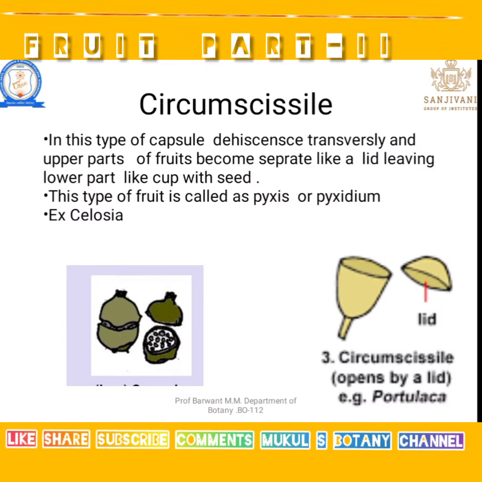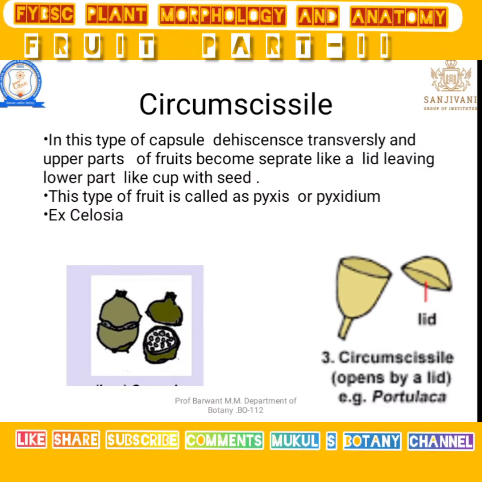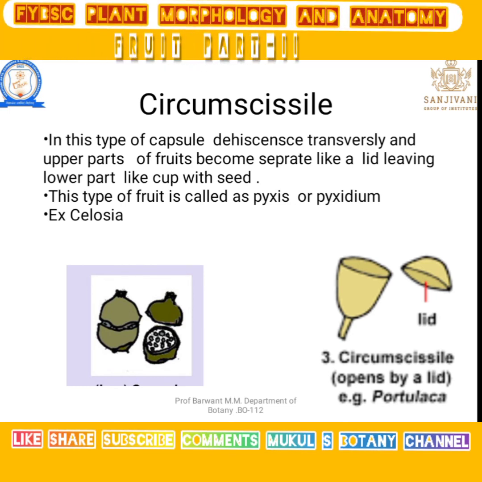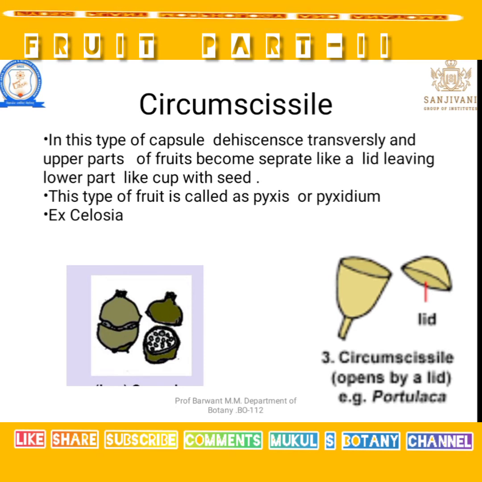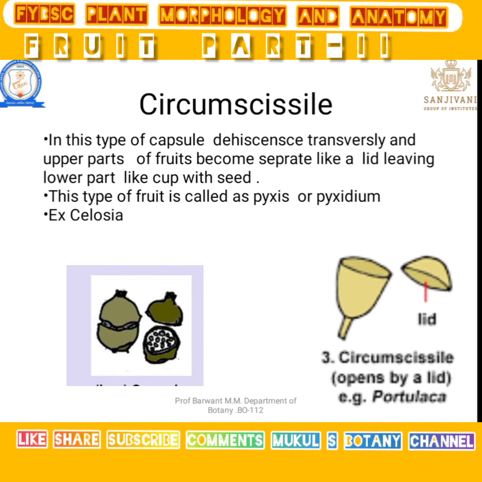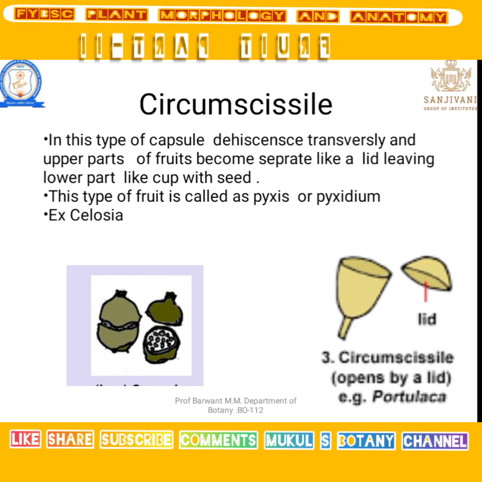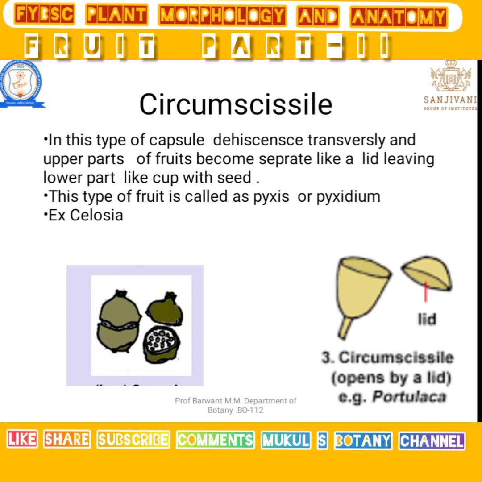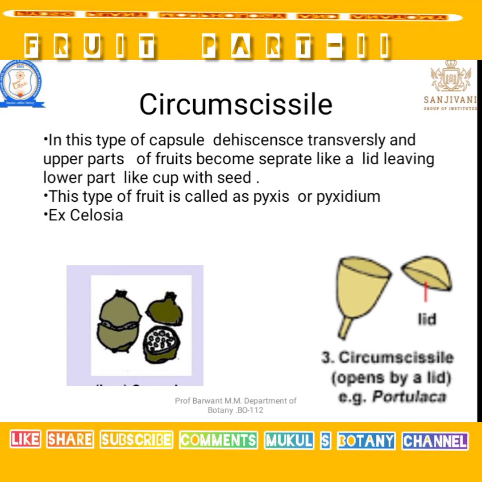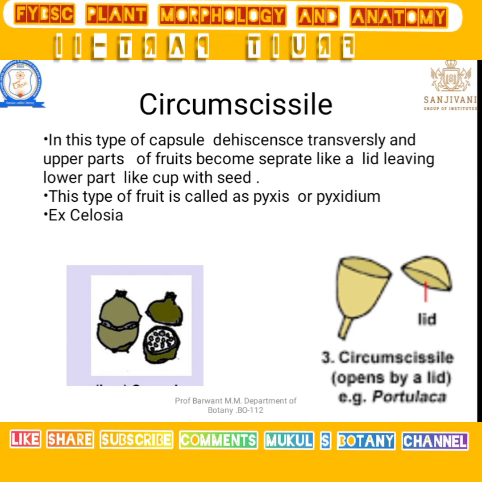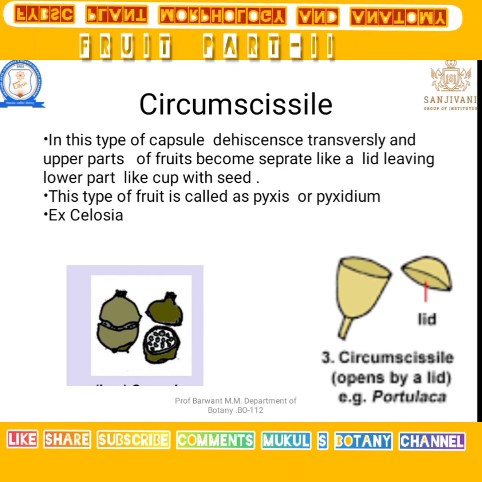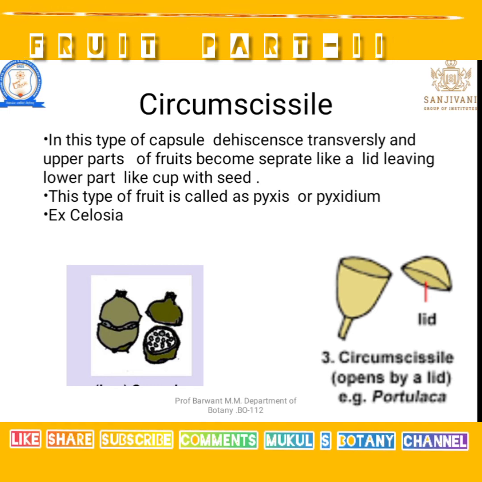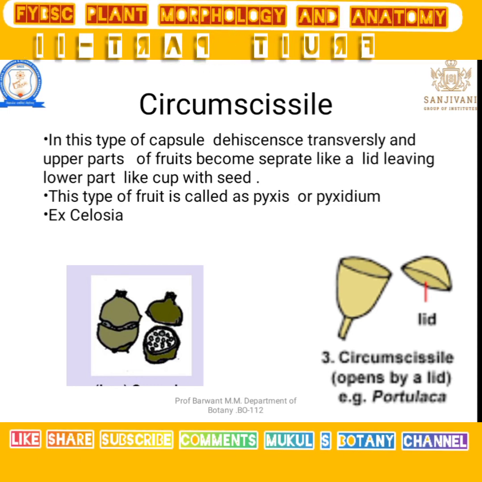Let's see circumscissile. Circumscissile is like when we remove the bottle lid or top covering, then water comes outside. The same concept is given here. The lid is removed and the seeds come outside. That is known as circumscissile. Dehiscence takes place transversely.